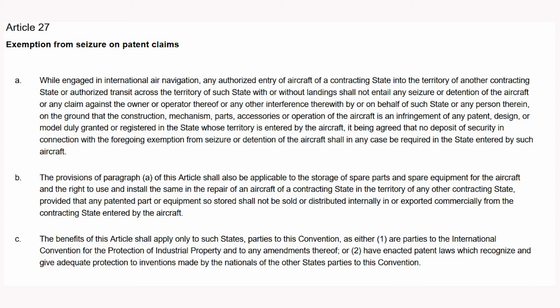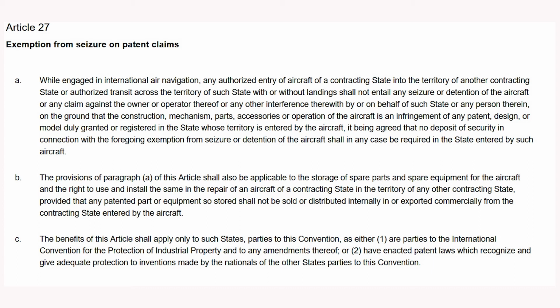The provisions of paragraph A of this article shall also be applicable to the storage of spare parts and spare equipment for the aircraft and the right to use and install the same in the repair of an aircraft of a contracting state in the territory of any other contracting state, provided that any patented part or equipment so stored shall not be sold or distributed internally or exported commercially from the contracting state entered by the aircraft.